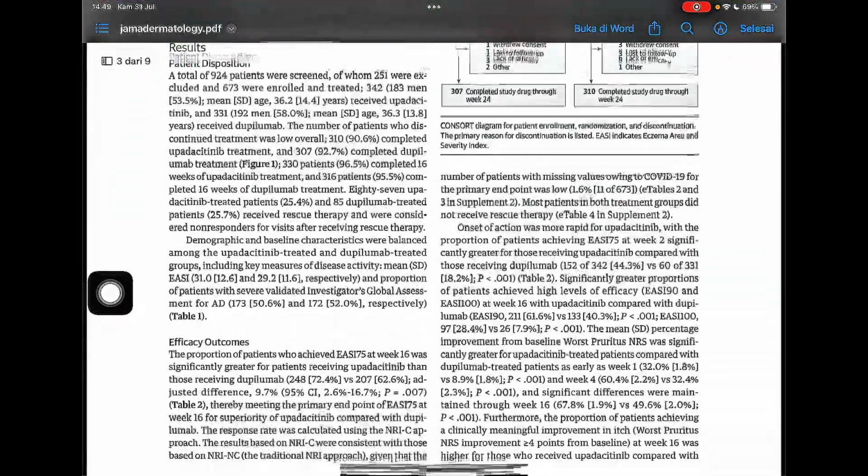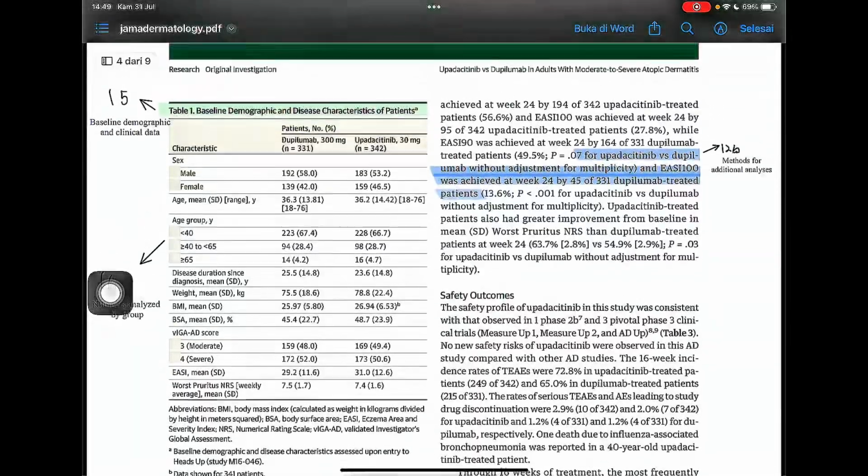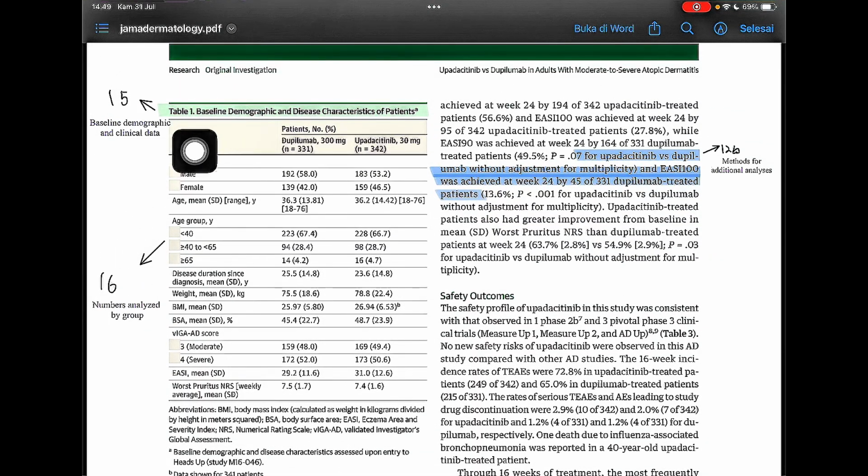Next, in table 1, baseline demographic and disease characteristics of patients. This is point 15, baseline demographic and clinical data.